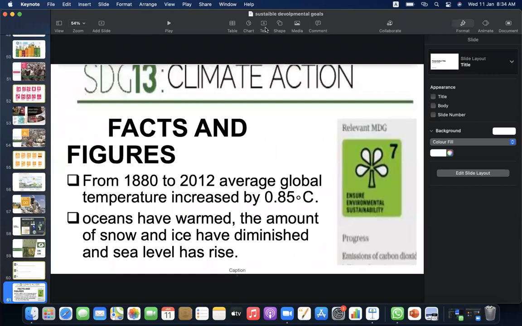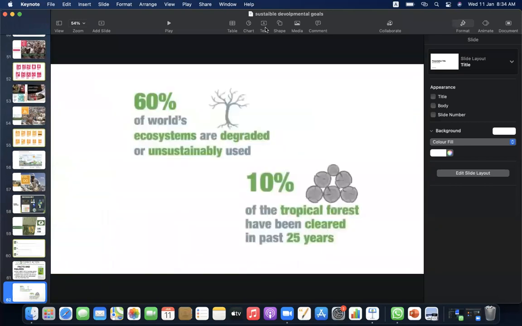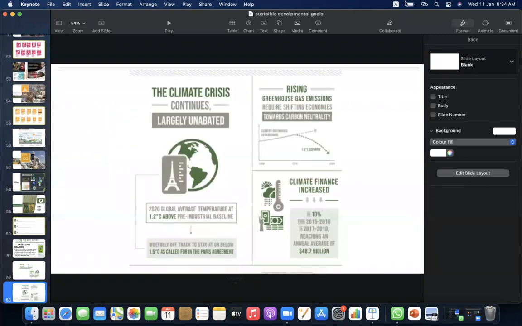Climate action. The facts and figures of goal 13 are from 1880 to 2012. Average global temperature increased by 0.85 degrees centigrade. Oceans have warmed, the amount of snow and ice has diminished, and sea levels have risen. 60% of the world's ecosystems are degraded or unsustainably used. 10% of the tropical forests have been cleared in the past 25 years. Here are the stats. The climate crisis continues largely unabated, woefully off track to stay at or below 1.5 degrees centigrade as called for in the Paris Agreement.